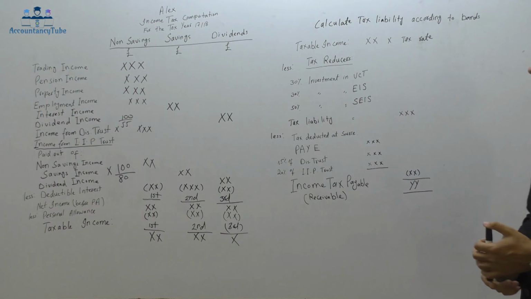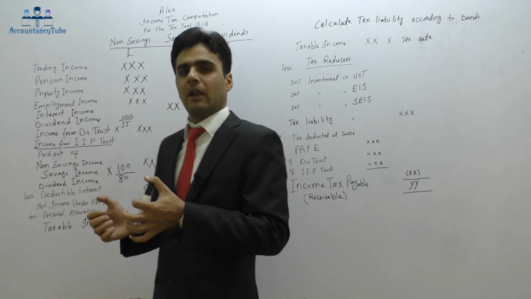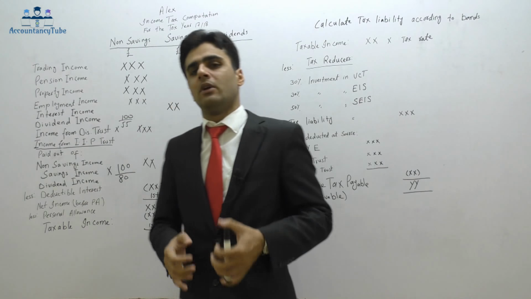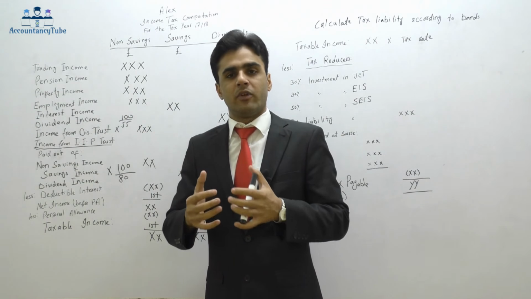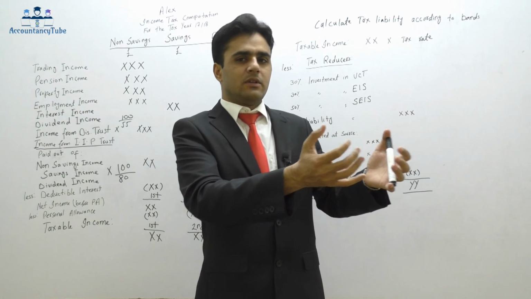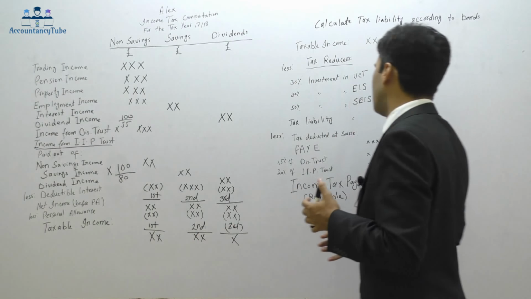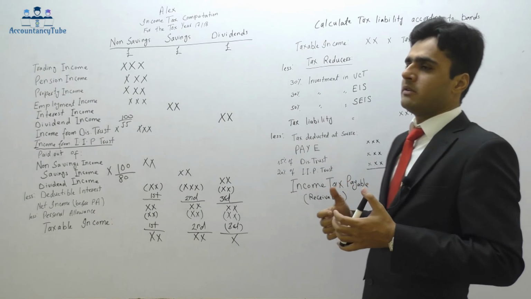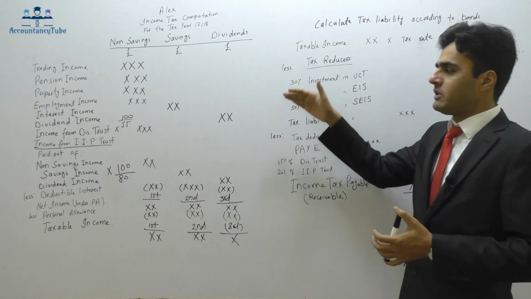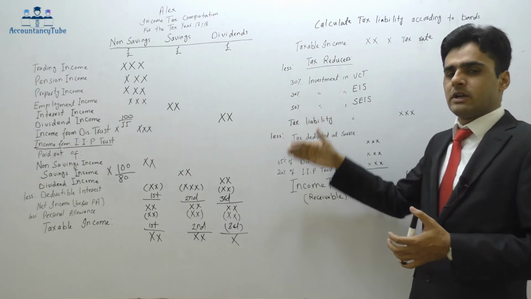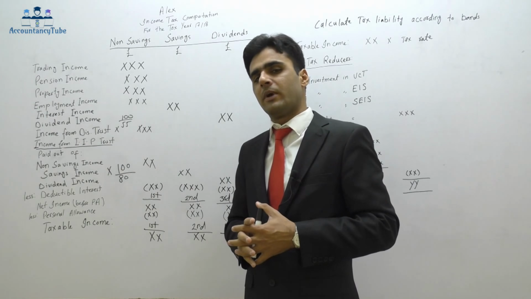Likewise, EIS, the Enterprise Investment Scheme. If you invest in EIS, 30% of that as well will be given as tax reducer. So if I invest in VCT, 30% relief. If I invest in EIS, 30% relief. If I invest in SEIS, the Seed Enterprise Investment Scheme, 50% relief. It's an enormous amount. So whatever the tax liability is, it will reduce the tax liability. 50% of what? 50% of the amount you have invested in the Seed Enterprise Investment Scheme.